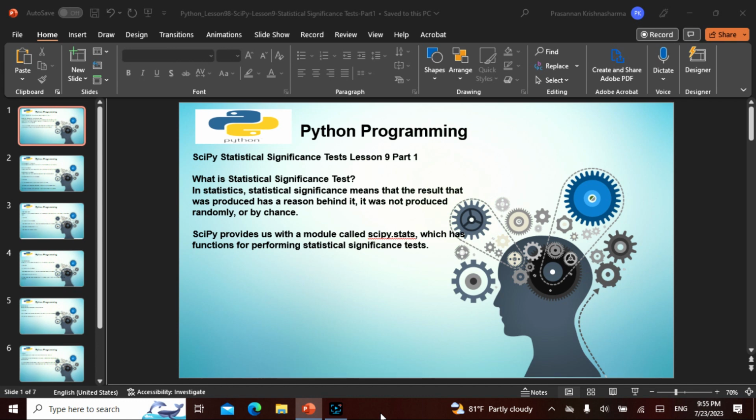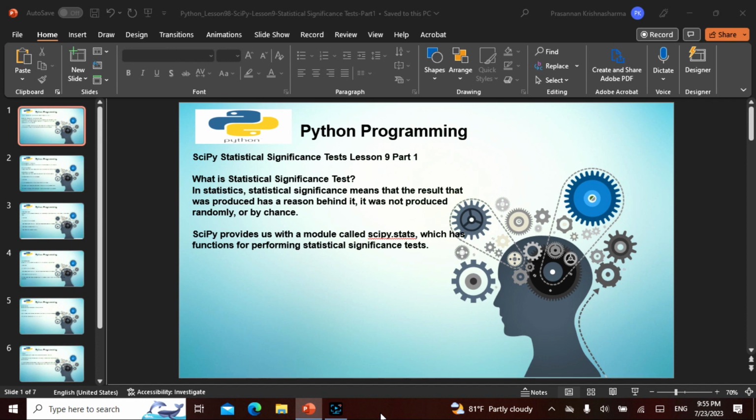Whether you call it karma or whether you actually do something, there is something. So this is like a mathematical significance. It didn't happen because of randomness. It was not a fluke. It was not a chance of luck. It was not random noise. There is a statistical significance behind it. It happened for a reason. And that is what is called a statistical significance test.